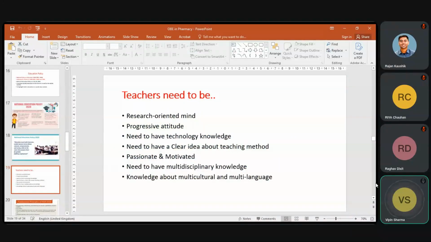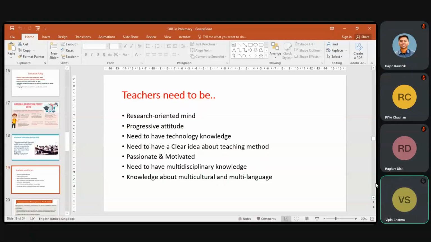So for this, as we have discussed, the teacher should be research oriented, because without scientific temperament we cannot generate new ideas in our students. In graduation or post graduation, if the students are not getting more ideas, they may not be able to generate startups. So it is the need of this time that we should be job creators, not job seekers. Then a progressive attitude, and the need to have technology knowledge.